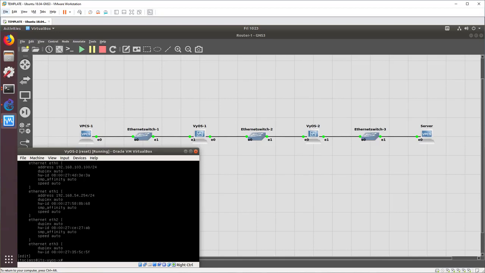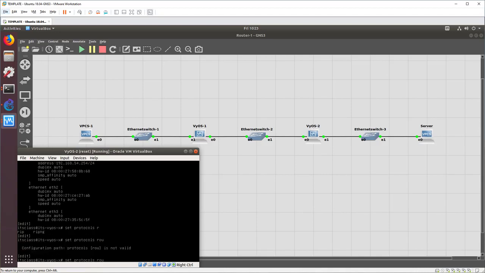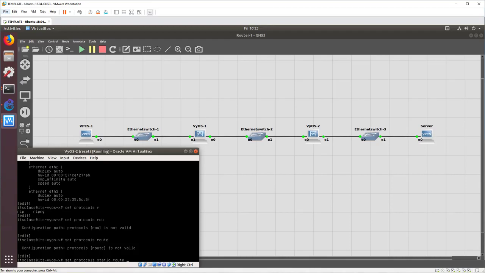And again, we're going to use the same command. We're going to say set protocols static route, and we're going to say where we're going. So if we're sitting at VyOS 2, we need to be able to get to the one network we can't directly see. We're not directly connected to. So if we see traffic for 192.168.202.0/24. Now remember, the ping responses were headed for that network, and without this route, we couldn't get there.